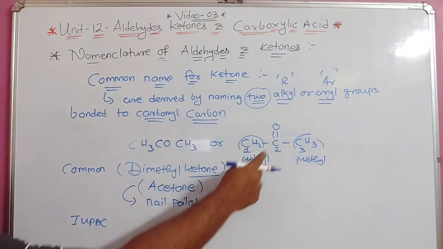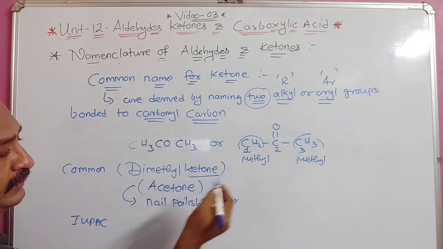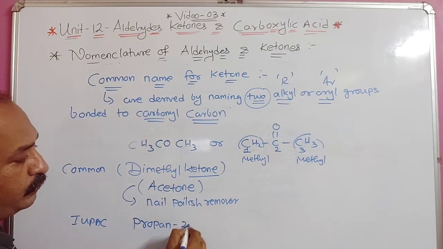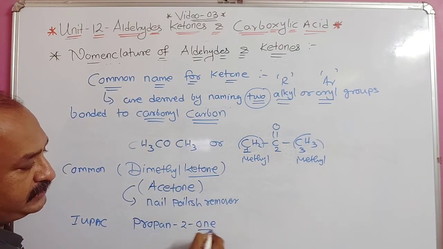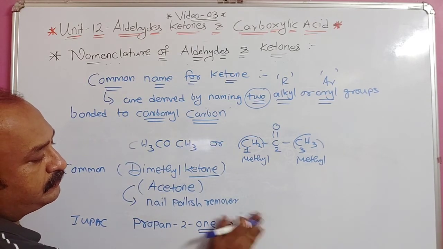Remember this part. This group is the functional group. So 1, 2, 3, and 3 means propane, and at the second position ketone is there. So propan-2-one. In this case "one" is used as a suffix.